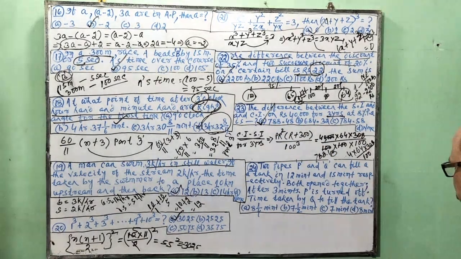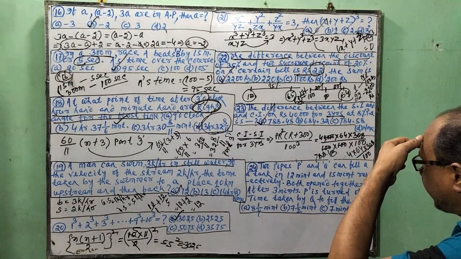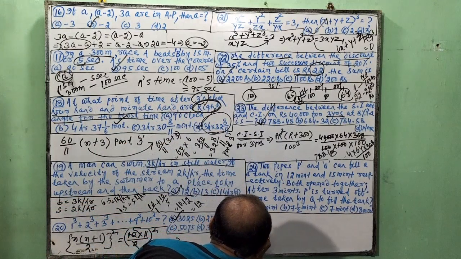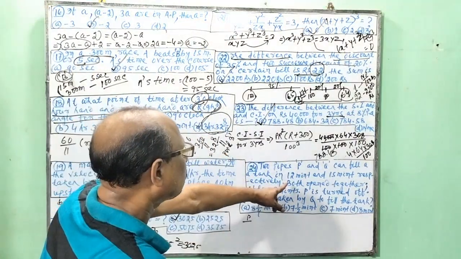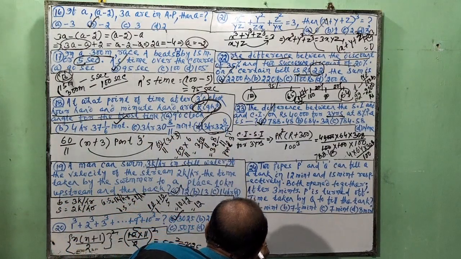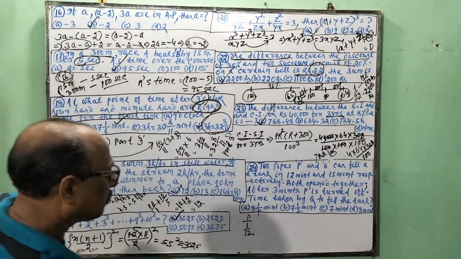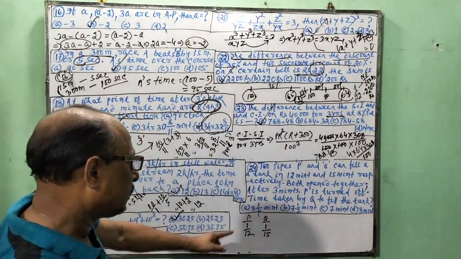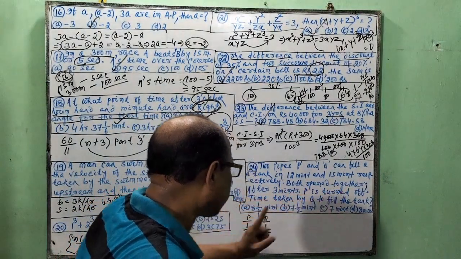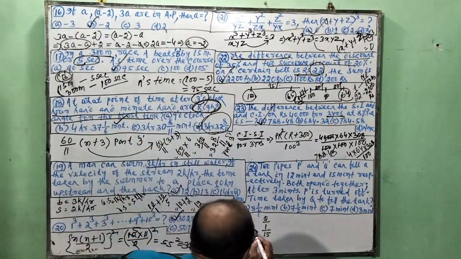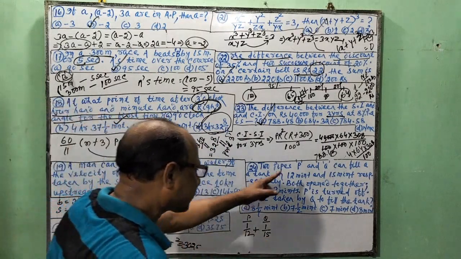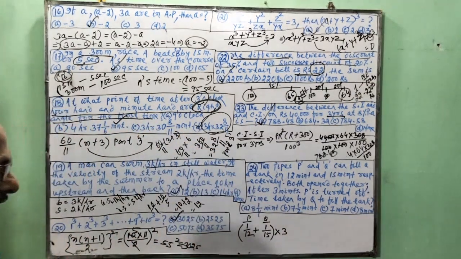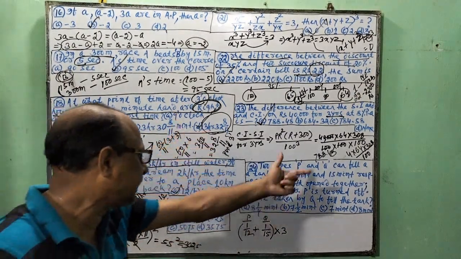Next, two pipes P and Q can fill a tank in 12 minutes and 15 minutes. So P, 12 minutes, 1 minute, 1 by 12 parts. Q, 1 by 15 parts. Both are opened together. After 3 minutes, both running for 3 minutes, P is turned off.